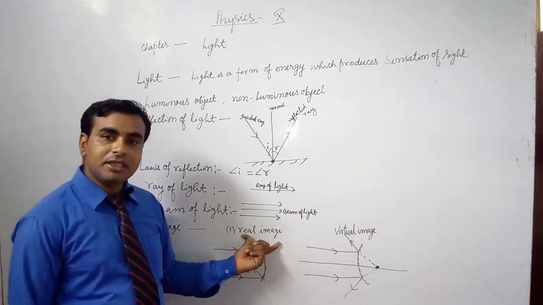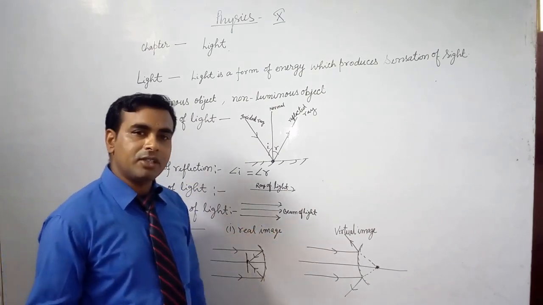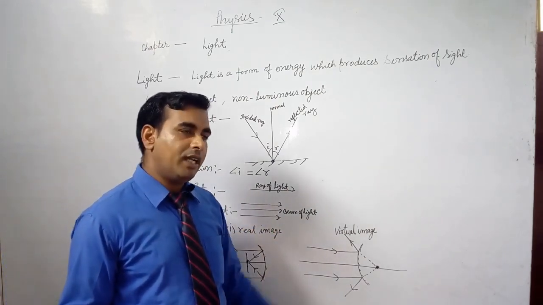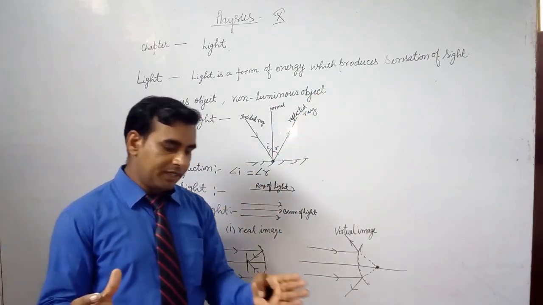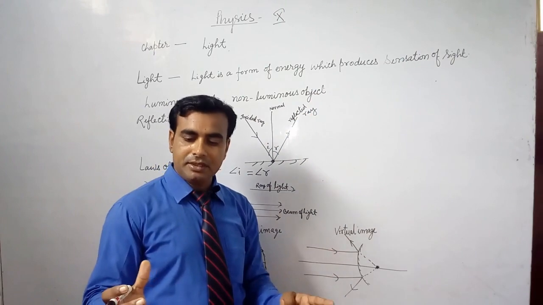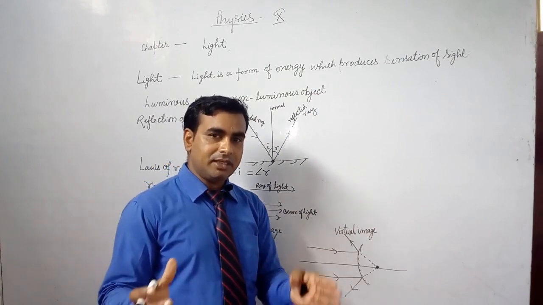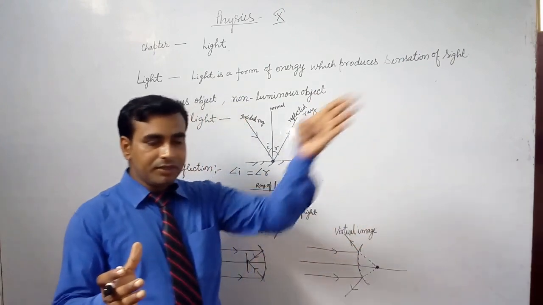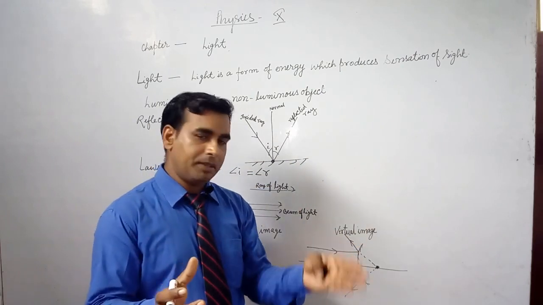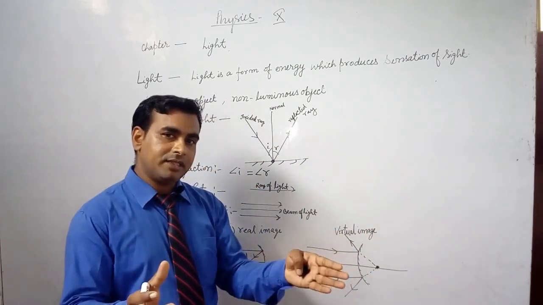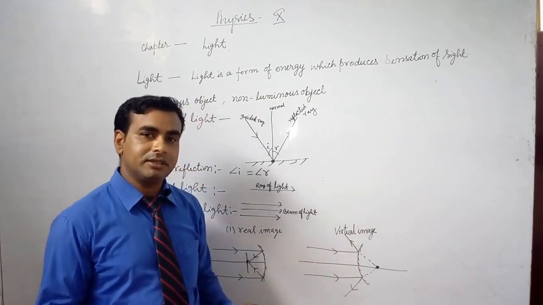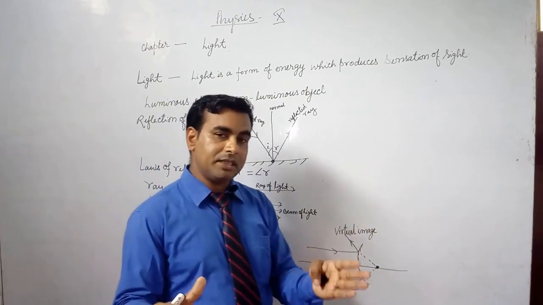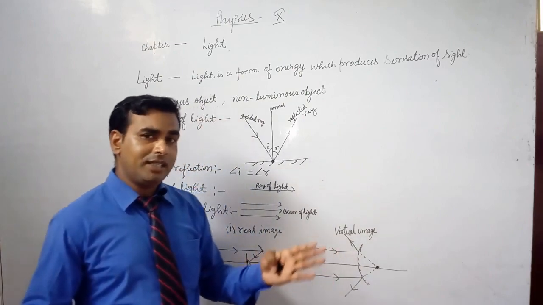An example of a real image: if we take a concave mirror in our hand and sunlight is incident on the mirror, and we take a paper near the mirror, then the image of the sun forms on the paper. In this case, the image is formed by a concave mirror. The image formed by the mirror is a real image.